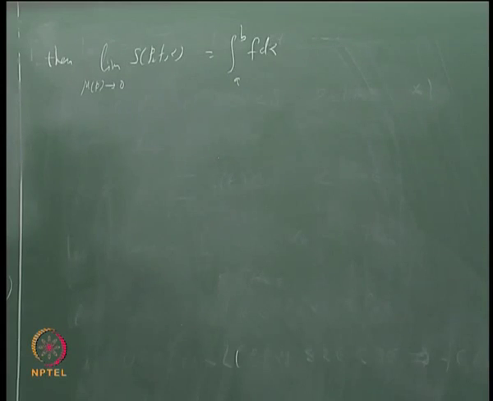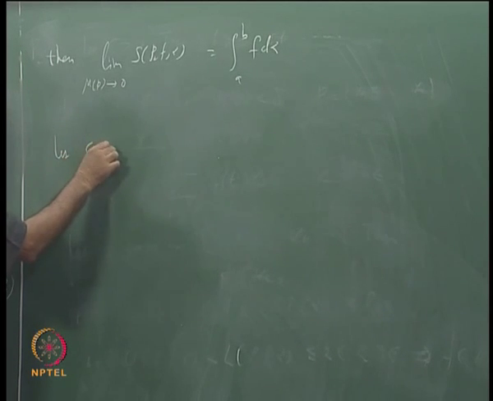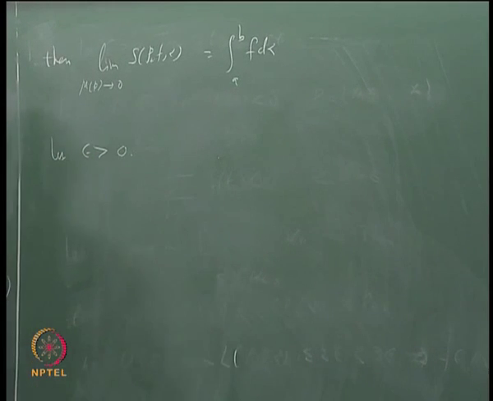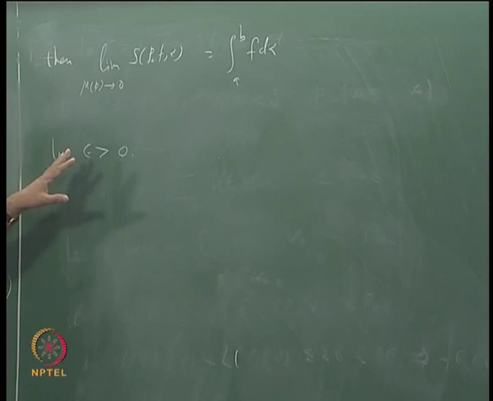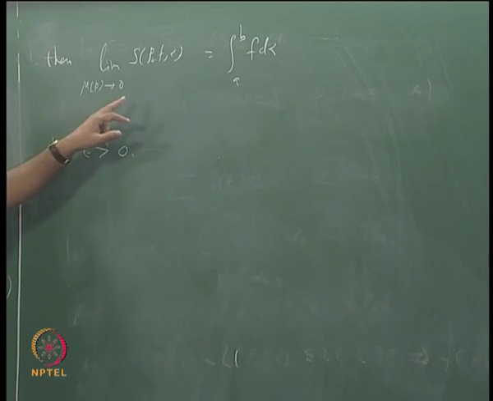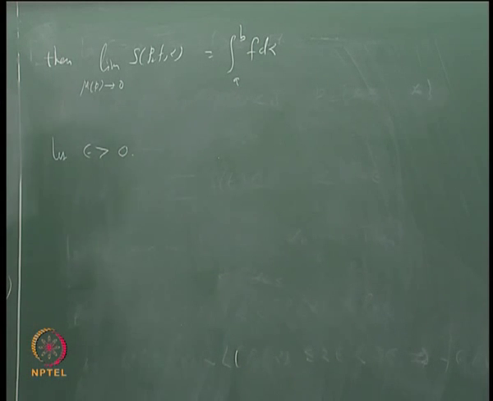Let us look at this proof. Let epsilon be bigger than 0. Then to show that this limit exists, what we have to show is that there exists some delta such that if you take any partition with mesh of P less than delta, the difference between this and this should be less than epsilon. That is what we need to show.